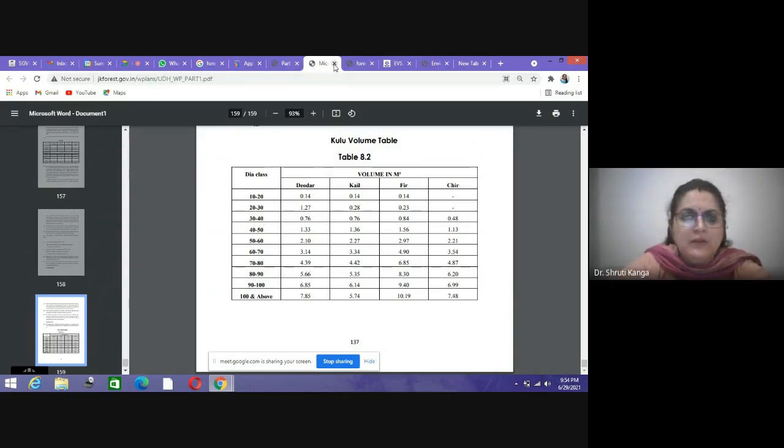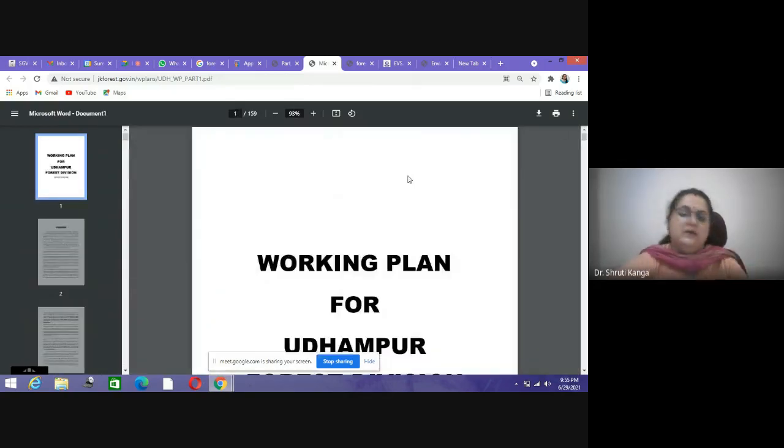And in the second plan, I have told you that in the second plan we have the management strategies for the future management of forest activities. So I think with this, by seeing this working plan, now you all have an idea about the working plans, how different working plans are being created, what is their need.